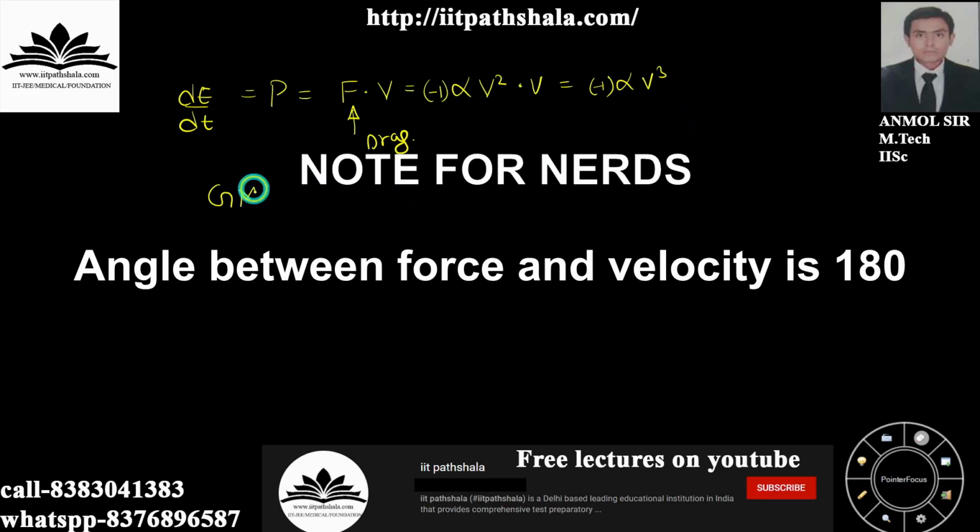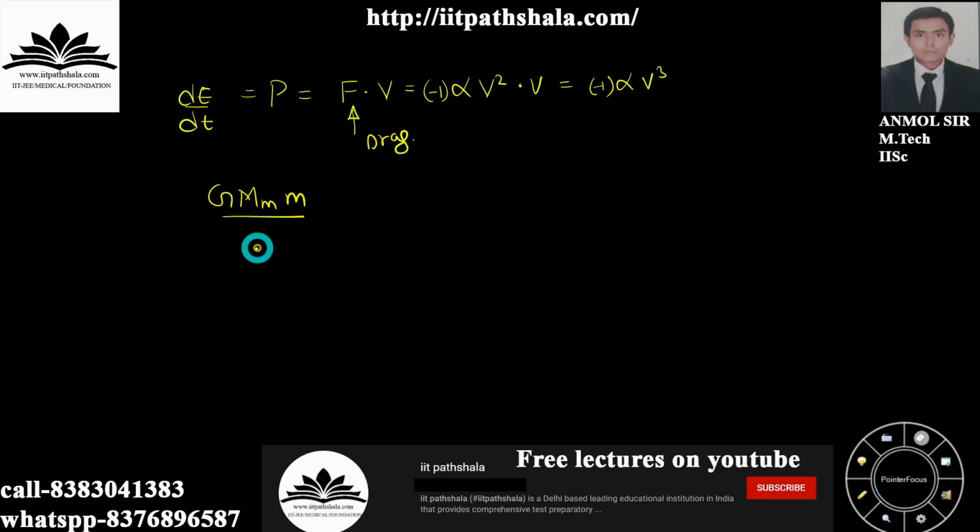Equate both of the following: mass of moon, mass of satellite upon 2r square dr by dt equal to alpha v cube. Okay guys, you are left with the following expression over here, and again with a minus 1, which I am forgetting every time. Do not forget this minus 1 guys. Now what you can do is just shuffle all the variables over here in the form of r and in the form of t itself.